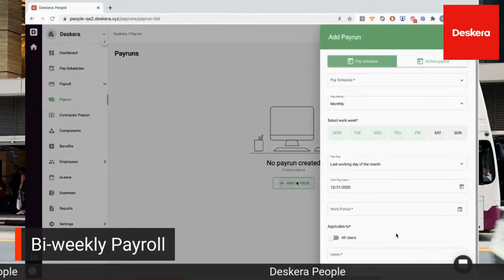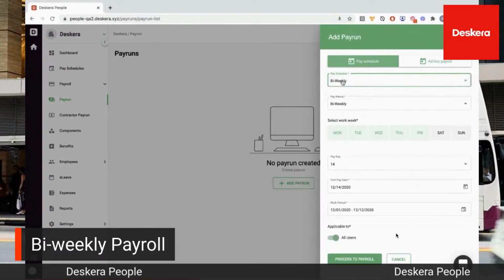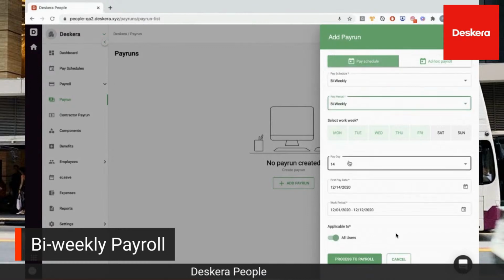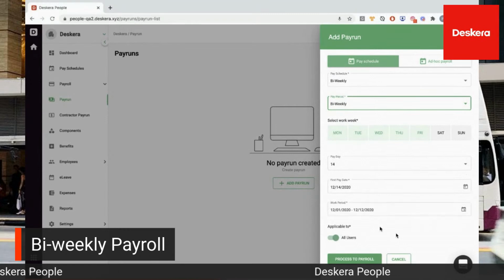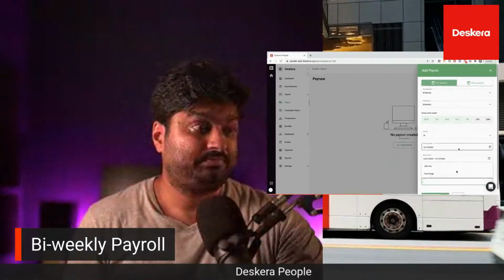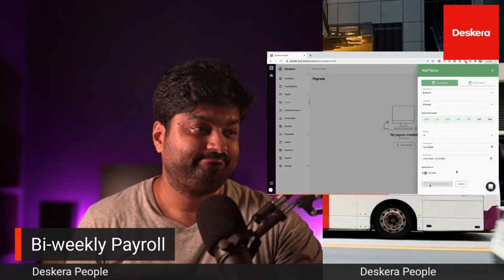You can add a pay run here, and then you can select bi-weekly. Here you can see the pay date, bi-weekly, the first pay date, and the work period. You can apply it to all users or a specific user based upon your requirements, for example John Evans. And then you can process the payroll.